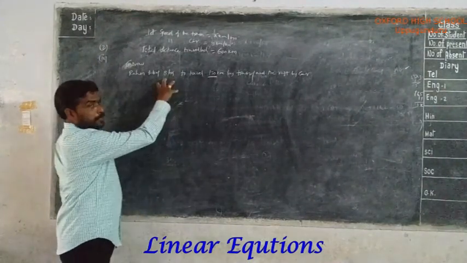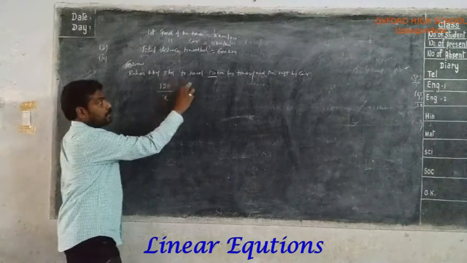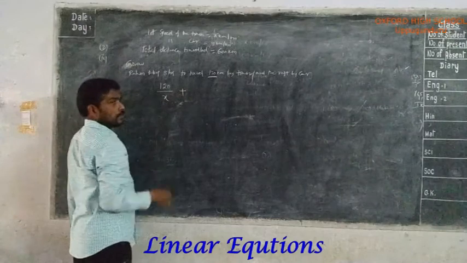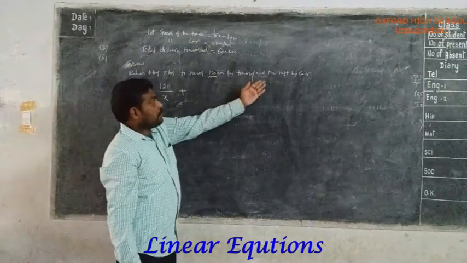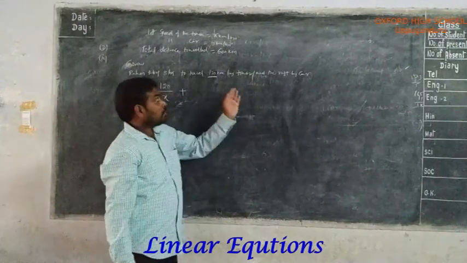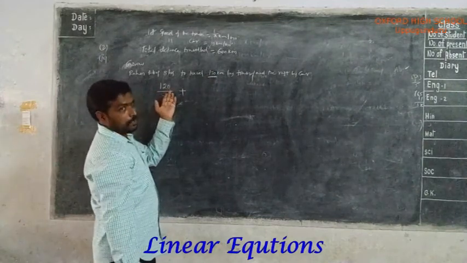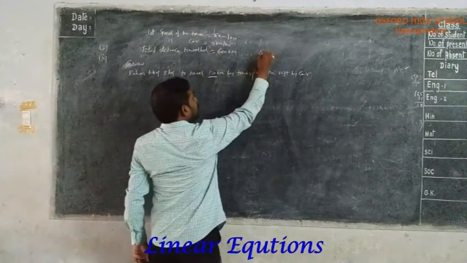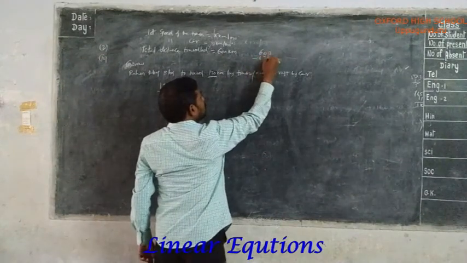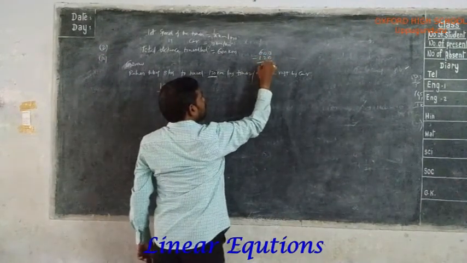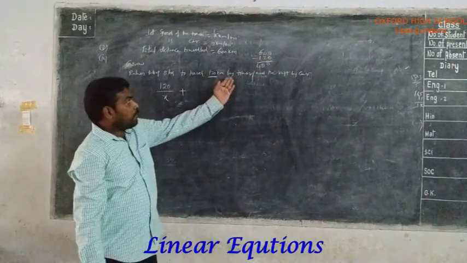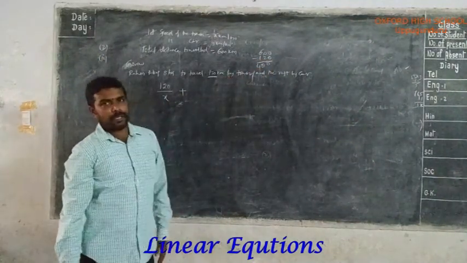This is the time taken to cover the distance of 120 kilometers by train, plus the time taken to cover the distance by car. So 120 kilometers he traveled by train. How much total distance has to be traveled? 600. So 600 minus 120, 0, 10 minus 2 is 8, 5 minus 1 is 4. 480 kilometers. The remaining 480 kilometers he traveled by car.